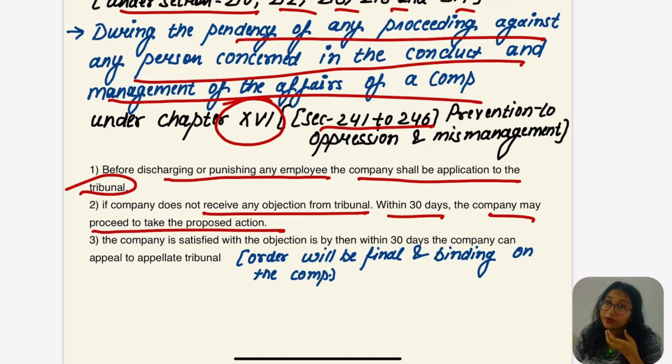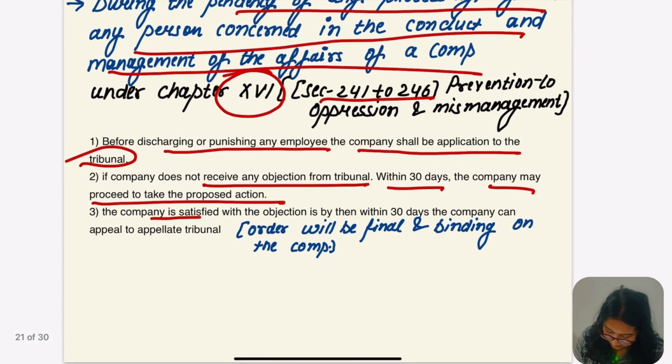If the company wants to suspend that person, before doing that the company has to take permission from whom? From the tribunal. And if that permission is not granted within 30 days, in that case the company can go for the action, the proposed action.